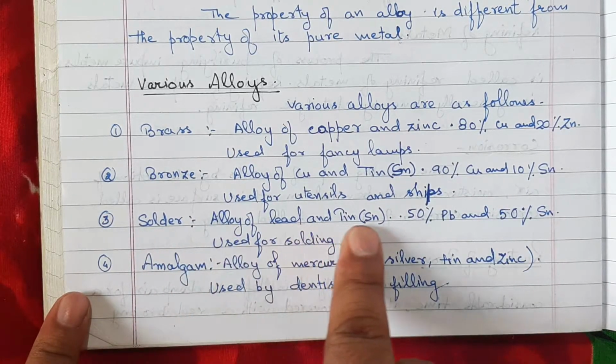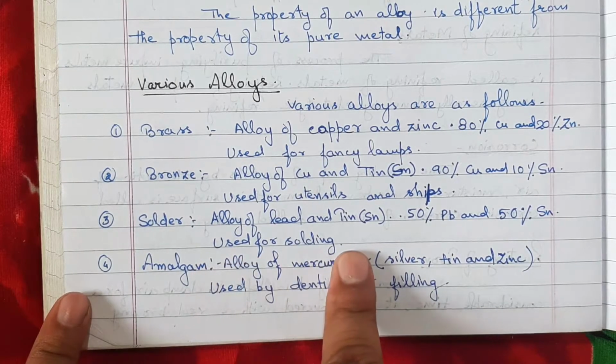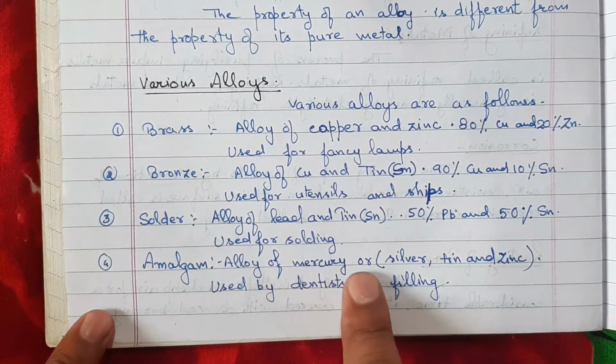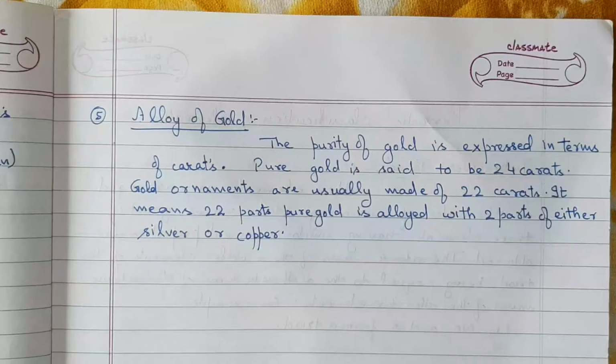Solder, alloy of lead and tin, 50% lead and 50% tin, used for soldering. Amalgam, alloy of mercury, silver, tin and zinc, used by dentists for filling.